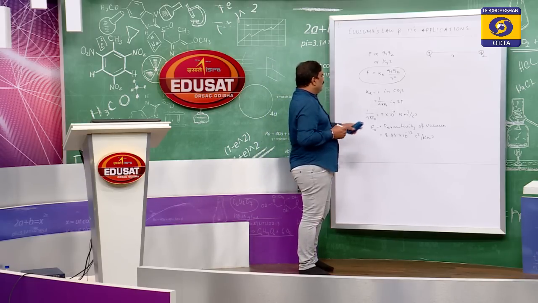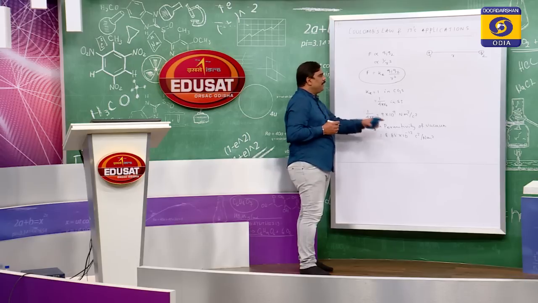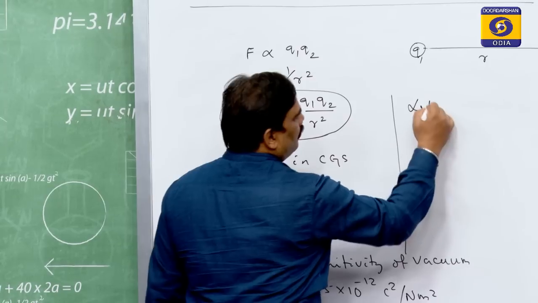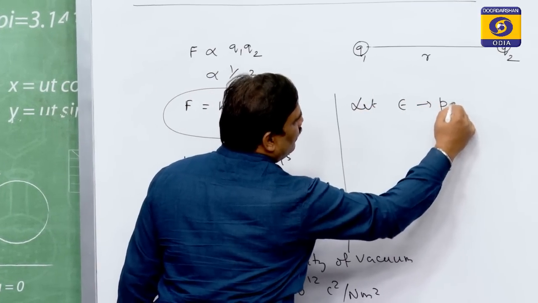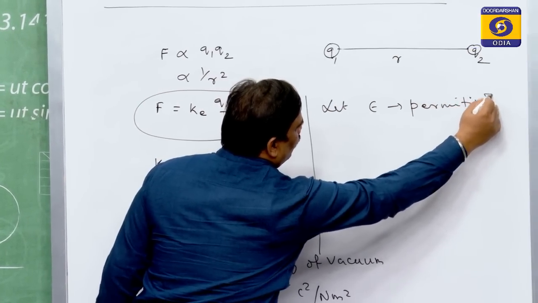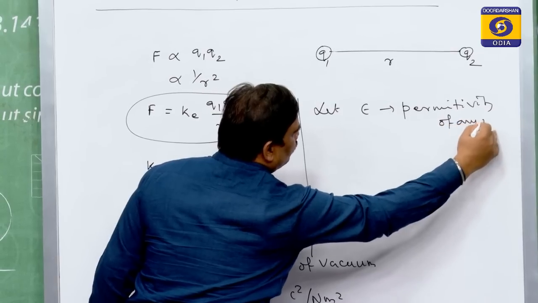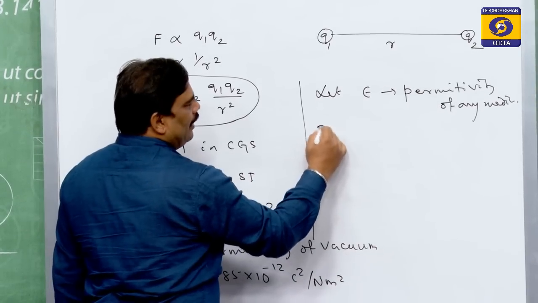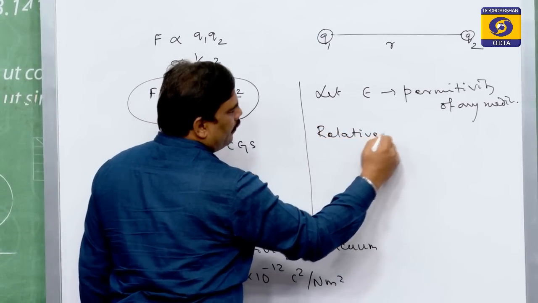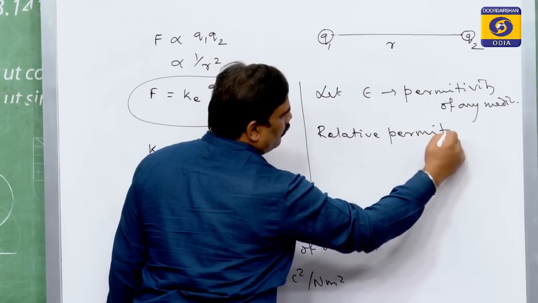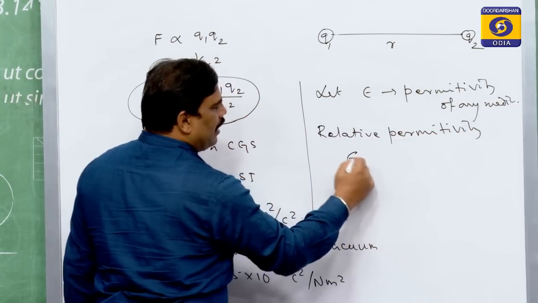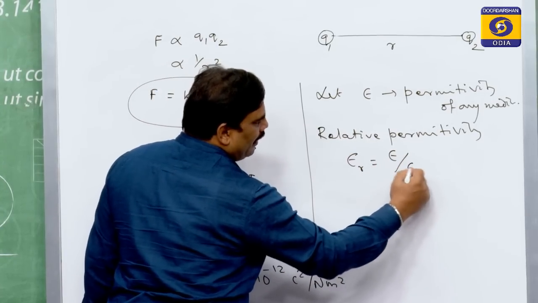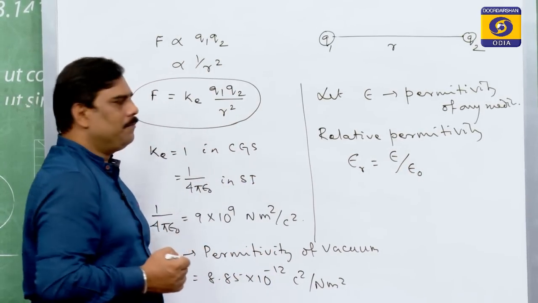Now, if epsilon 0 stands for the permittivity of vacuum, let epsilon be the permittivity of any medium. We define the relative permittivity epsilon r as the permittivity of a medium divided by the permittivity of vacuum.